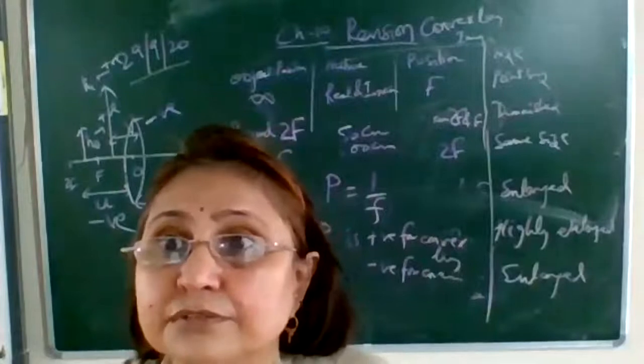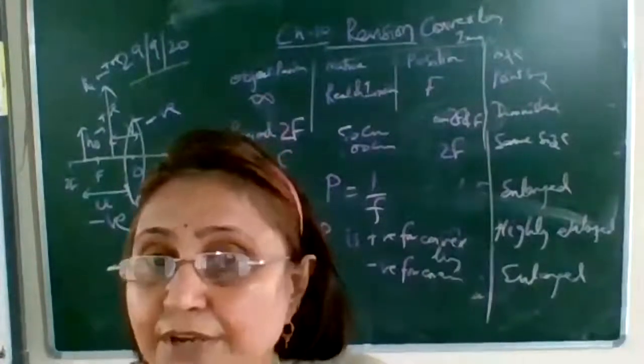Concave lens: the image distance will always be taken as negative.